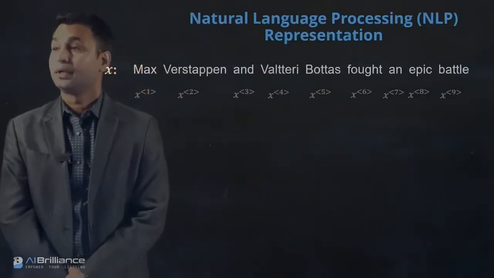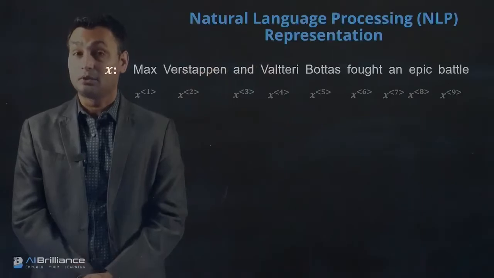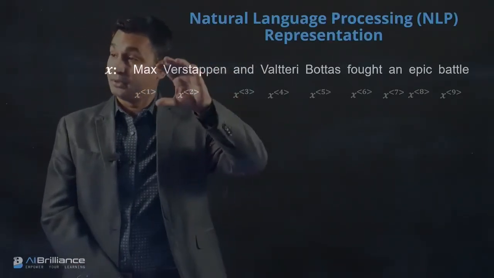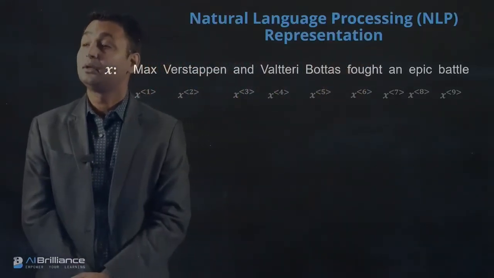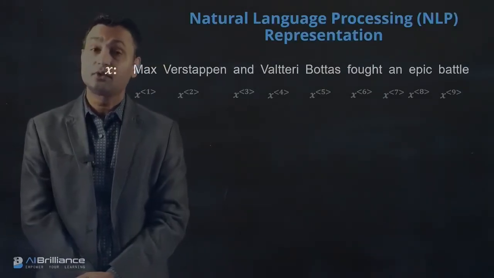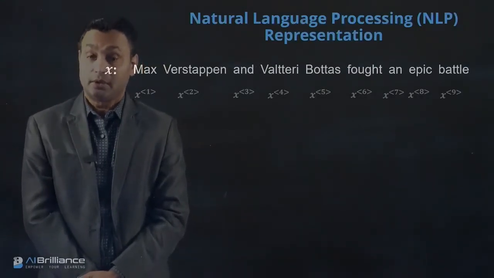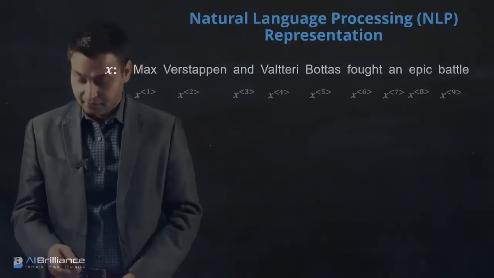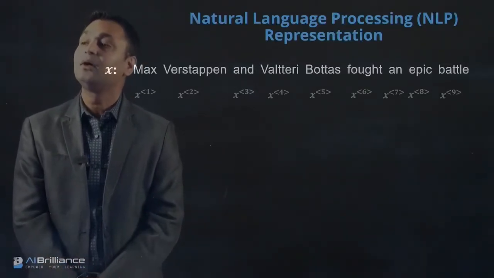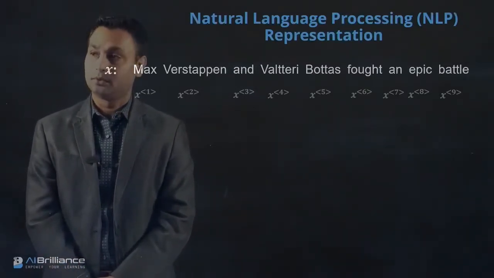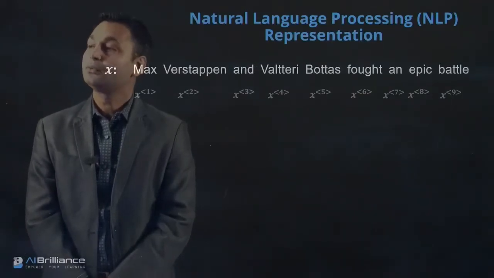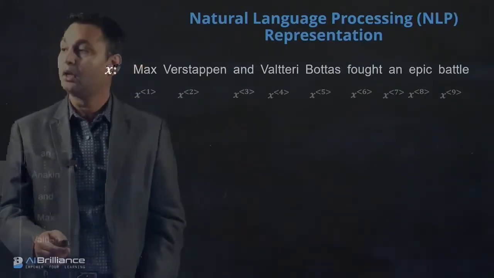Our main focus here is to represent X. We understand how to represent Y, but let's focus on representing X, because if we cannot represent it, we cannot process it. Typically, in order to represent a set of words in a sequence, we use what is known as one-hot encoding.